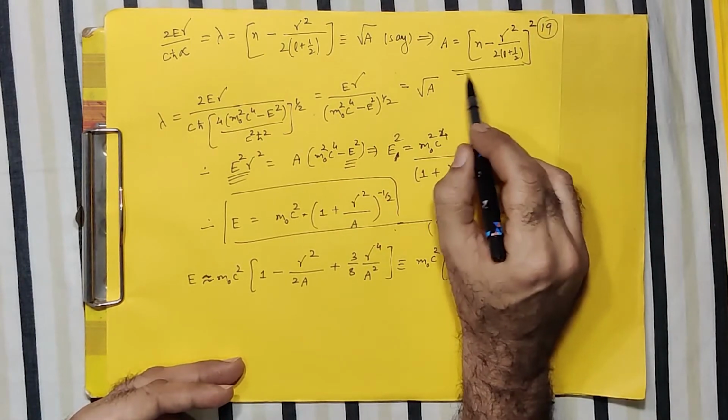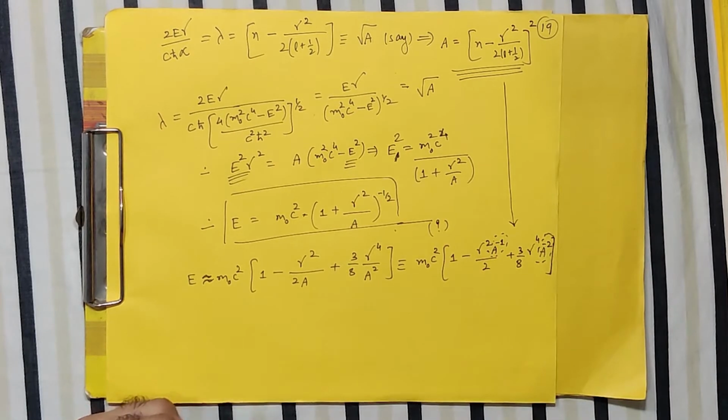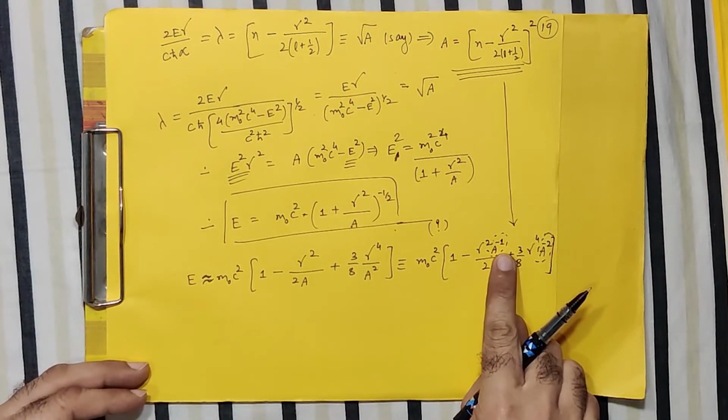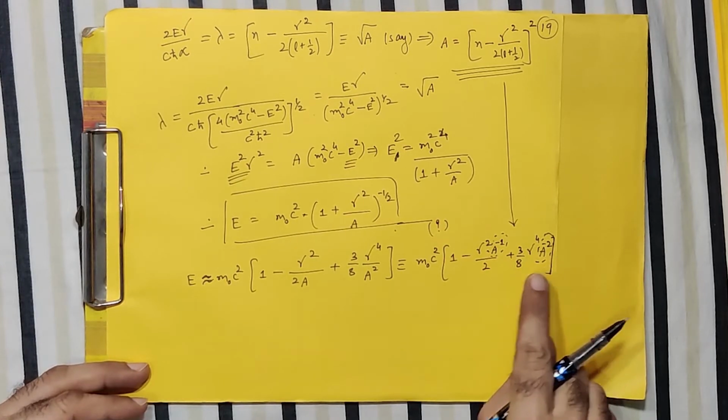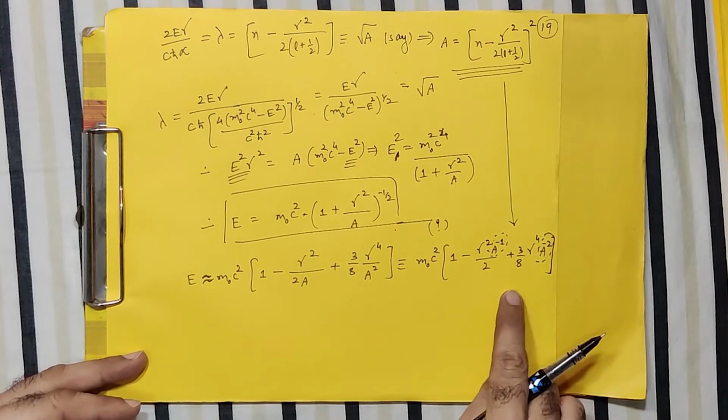So my a is already ready, and that I have to use here. Correct? So first I will find out what a to the minus 1 is, then a to the minus 2, and I substitute. That's it. That's the end of the story.